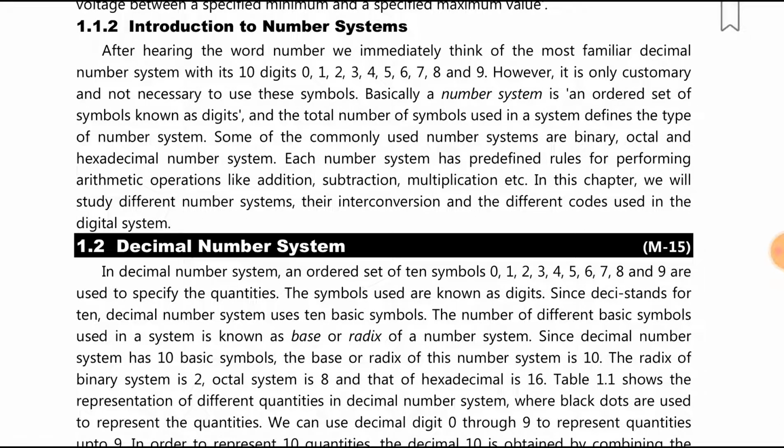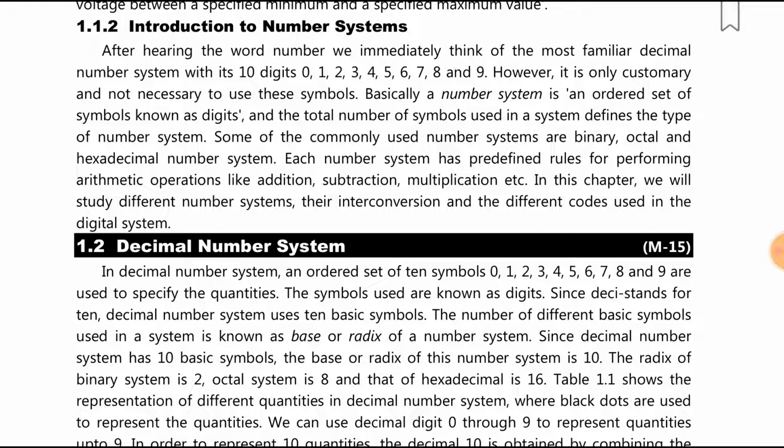Now we will see an introduction to the number system. After hearing the word number, we immediately think of the most familiar decimal number system with 10 digits. From childhood, we have been learning this decimal number system, which contains the numbers 0 to 9: 0, 1, 2, 3, 4, 5, 6, 7, 8, and 9.